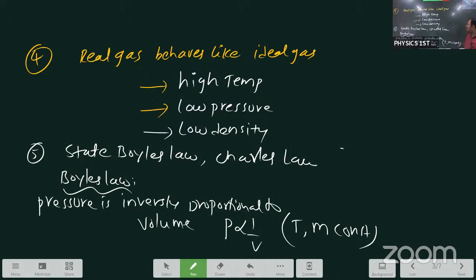Next, real gas. When does a real gas behave like an ideal gas? At high temperature and low pressure. Your marks are not related to size. Your marks are related to the scheme of evaluation points.